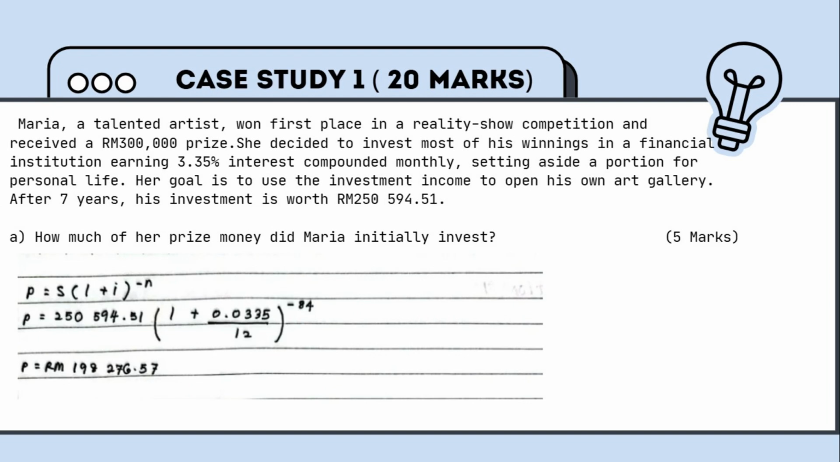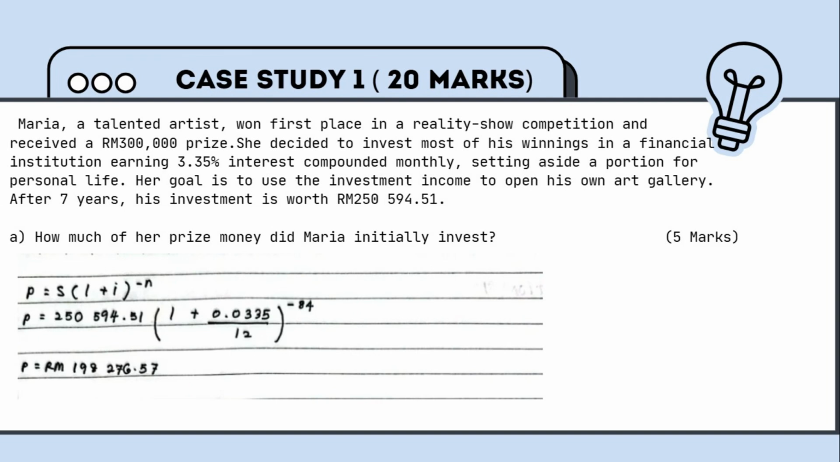For question A, we are required to calculate the present value, which is represented by P. To do this, we use the formula P equals S times open bracket 1 plus i close bracket raised to the power of negative n. In this question, the future value S is 250,594 ringgit and 51 cents. The interest rate given is 0.0335 per year, so we divide it by 12 to convert it into a monthly interest rate. The number of months involved is 84, which represents the total payment period.